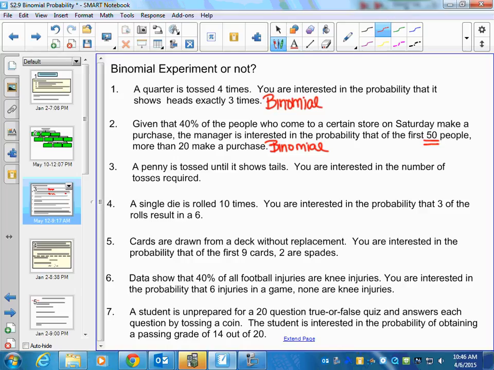So number 2, why is it binomial? It's like the first 50 people, purchase versus no purchase. Yeah, it's either they purchase it or they don't. They purchase as a success. They just need 20 out of that 50 to actually make a purchase, at least that. So this one's not binomial because it doesn't have a fixed number of trials.